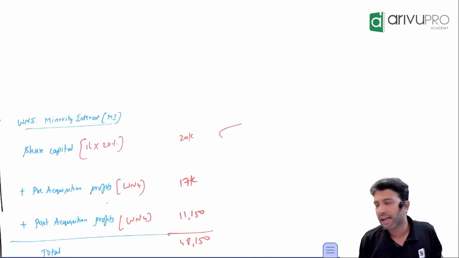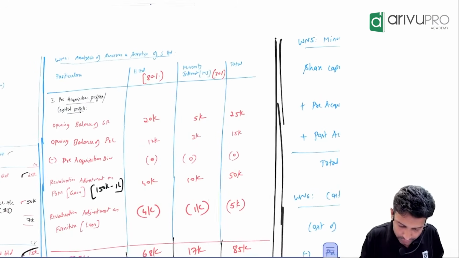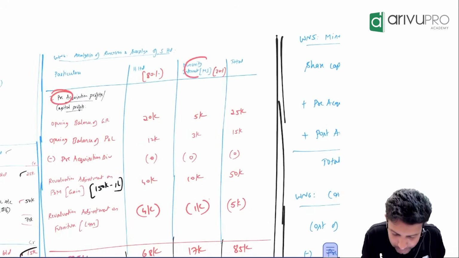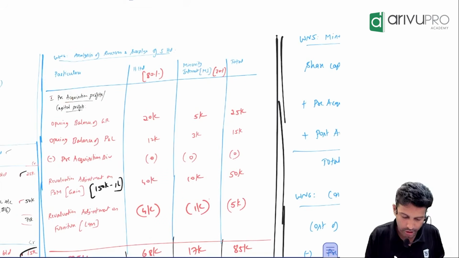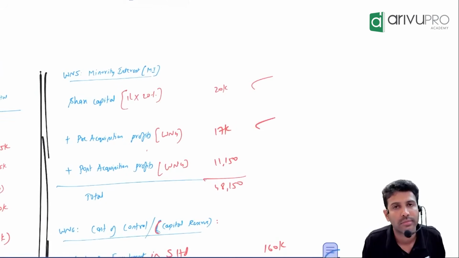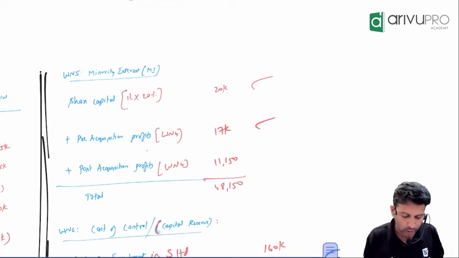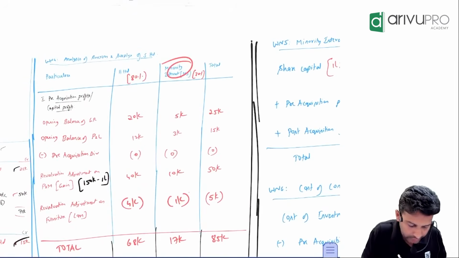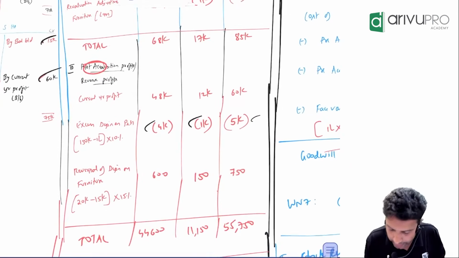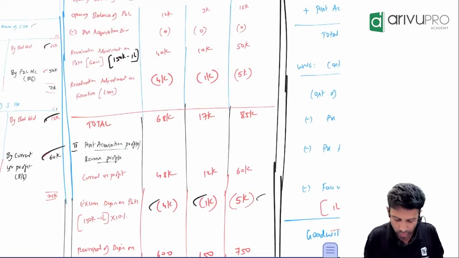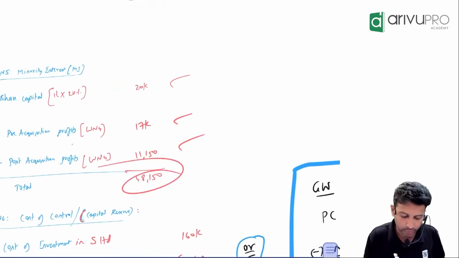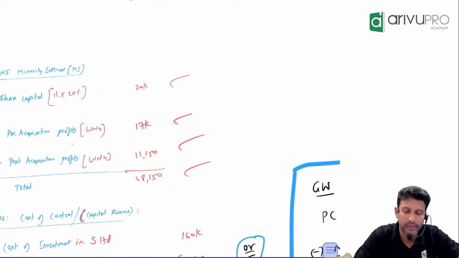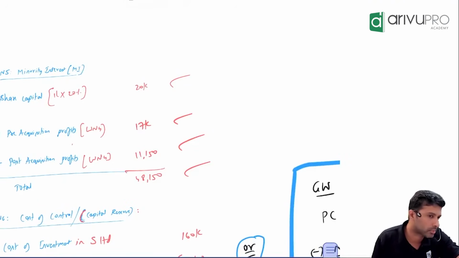And minority will ask for their share of pre-acquisition profit. This is pre-acquisition profit. This is minority's share, which is how much? 17,000. One more thing, post-acquisition profit. This is minority interest. This is post-acquisition profit, and their total is 11,150. Add these and you'll get 48,150. This will come in your consolidated balance sheet.